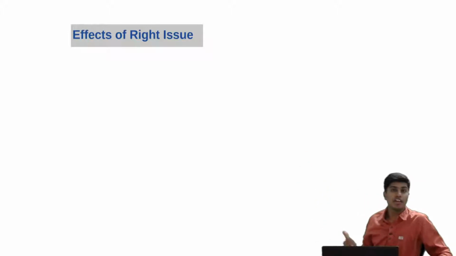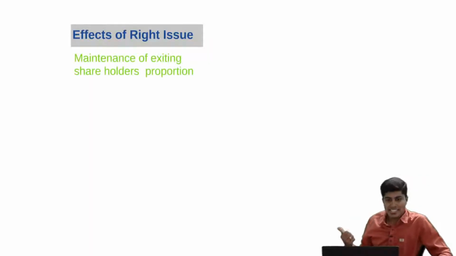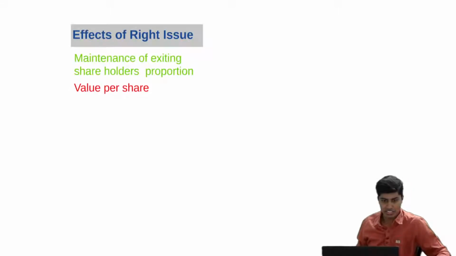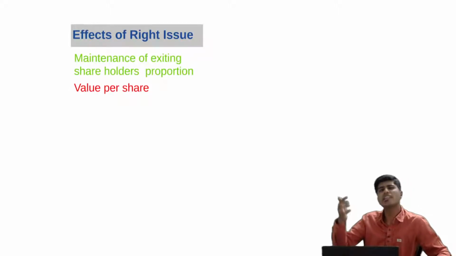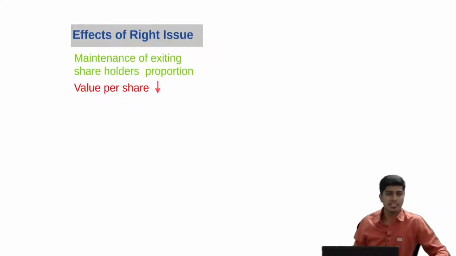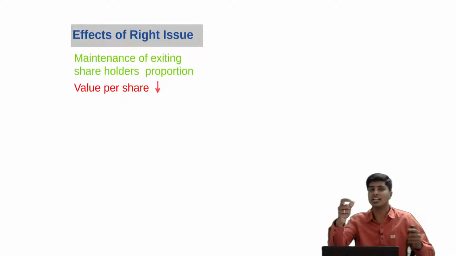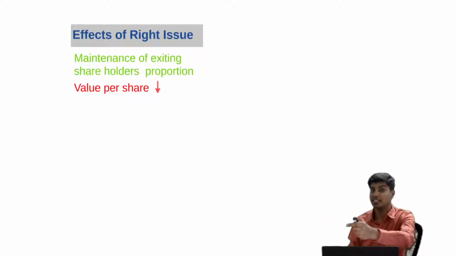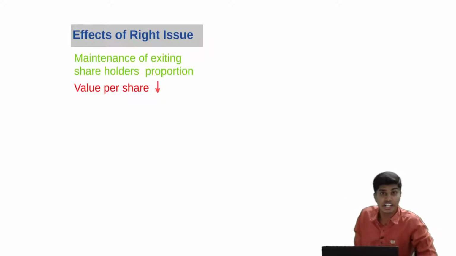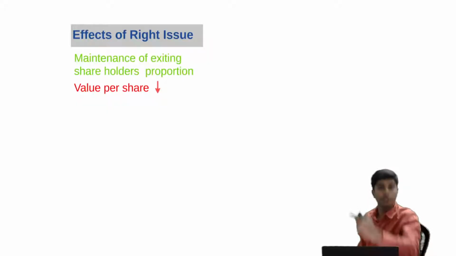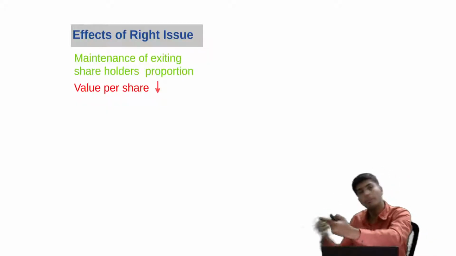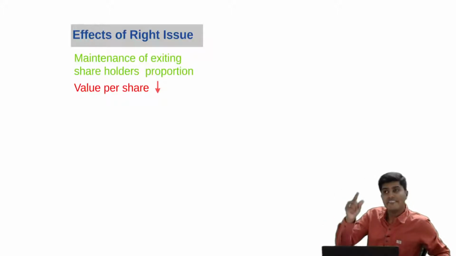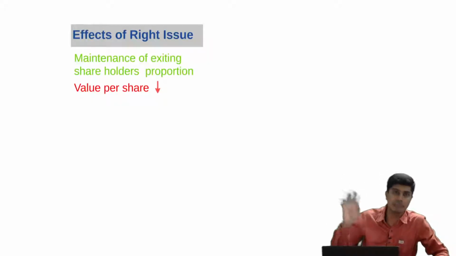What are the impacts or effects of this rights issue? By this rights issue, the company will maintain the same proportion among the existing shareholders. The value per share will decrease. The reason is the price at which those right shares are given. I told you it is not a free share given to Bhim. Bhim has an option to buy, so he has to give money to the company and then buy.